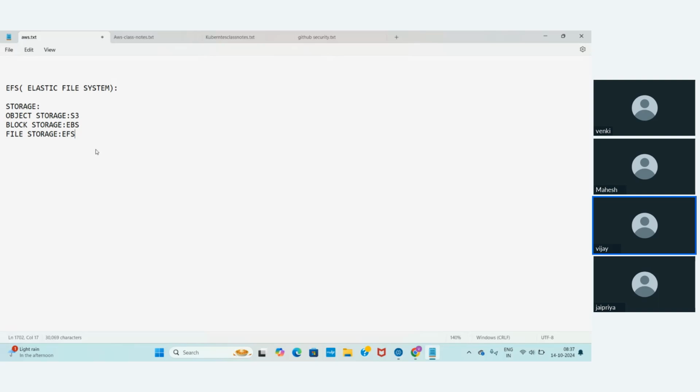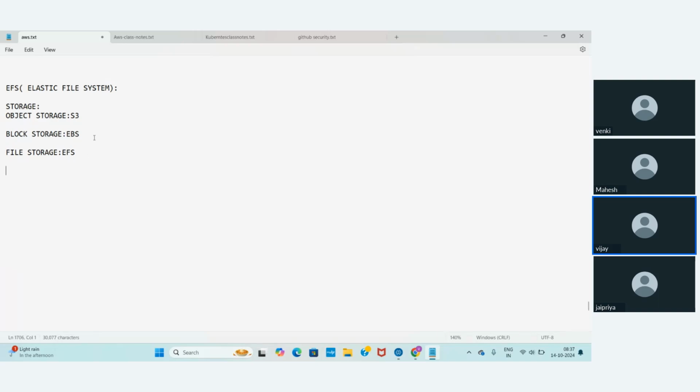Why do we have this Elastic File System? You know what S3 is and you know what EBS is, so I don't want to discuss more about them. But why this EFS? We call EFS the Elastic File System, and we are going to call it a shared file system.